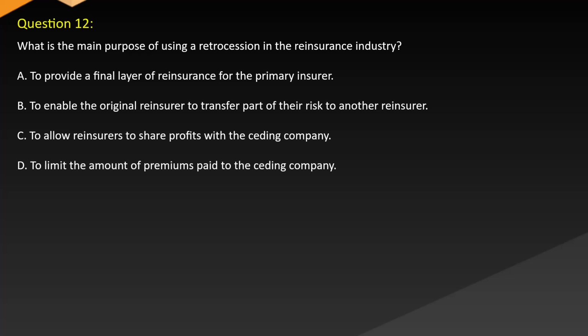Question 12. What is the main purpose of using a retrocession in the reinsurance industry? A. To provide a final layer of reinsurance for the primary insurer. B. To enable the original reinsurer to transfer part of their risk to another reinsurer. C. To allow reinsurers to share profits with the ceding company. D. To limit the amount of premiums paid to the ceding company.